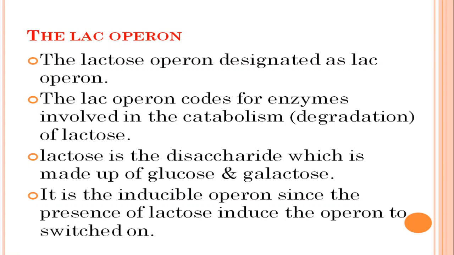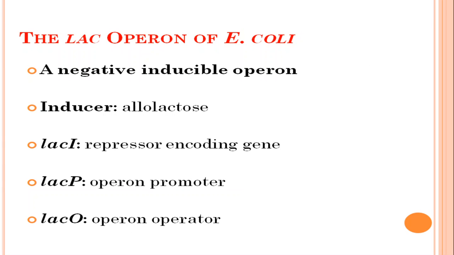The lactose operon, designated as Lac Operon, codes for enzymes involved in the catabolism, that is, degradation, of lactose. Lactose is a disaccharide made up of glucose and galactose. It is an inducible operon, since the presence of lactose induces the operon to switch on. So it is a negative inducible operon in which allolactose acts as the inducer.